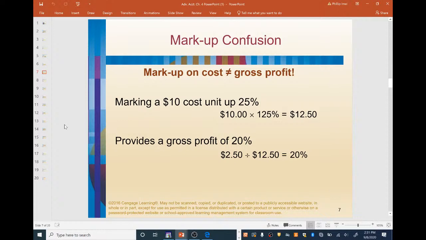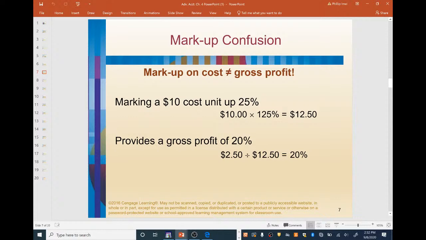So let's talk about markup confusion here, okay? A lot of people think that a markup on cost is going to equal the gross profit, but that's actually not true. We can see here from the slide that the markup on cost does not equal the gross profit. So let's look at a simple example. Let's say we have something that costs us $10, and we want to mark that unit up 25%. In order to do that, we would take the $10 cost and multiply it by 1.25, which equals $12.50. So there's the 25% markup on cost, okay?